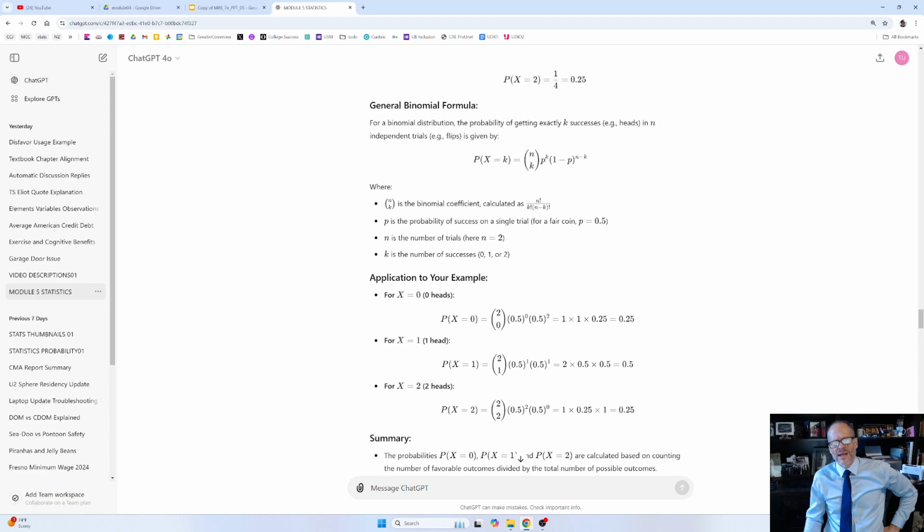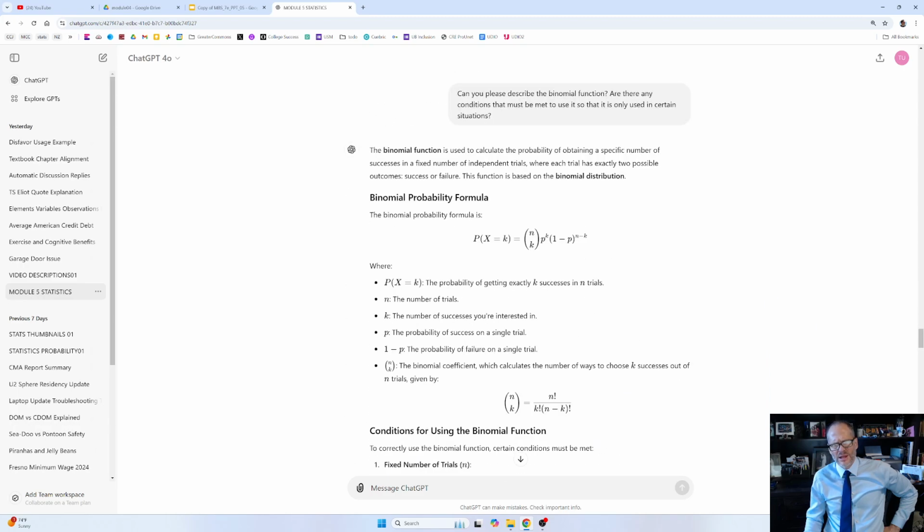And so if we want k successes, 0 successes, 0 heads, 1 head, 2 heads, and 2 independent trials, 2, 2, 2, we just do that formula there where p is the probability of success on a single trial. So that'd be 0.5, 1 minus 0.5, and then n minus k is going to be 2 minus whatever the k is. And so here you have 2 minus 0 and 2 minus 1 and 2 minus 2. And anything to the power of 0 is 1. And so then we calculate those probabilities using the binomial formula.